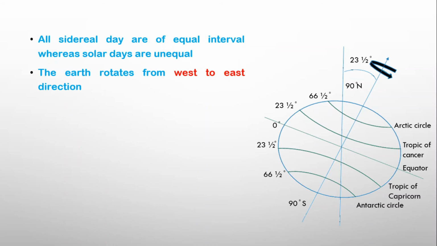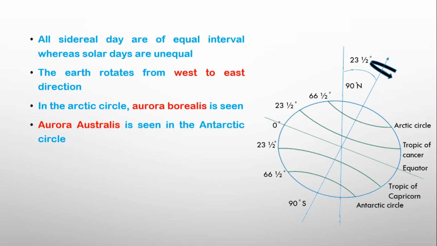An aurora is a natural light display in the Earth's sky, predominantly seen in the high latitude regions. It is produced due to the interaction of the Earth's atmosphere with solar winds. Auroras that occur in the Arctic Circle are called aurora borealis or northern lights, whereas in the Antarctic Circle it is known as aurora australis or southern lights.